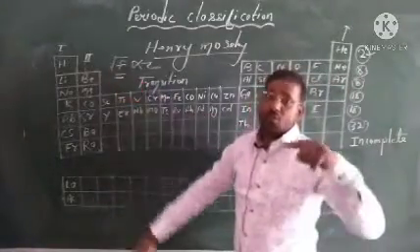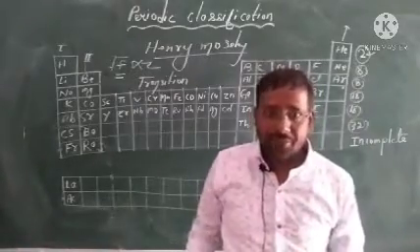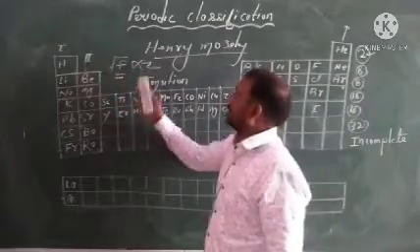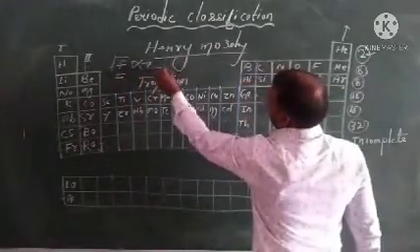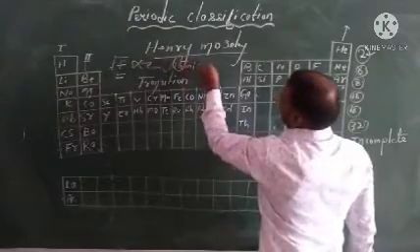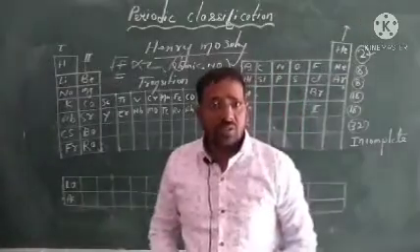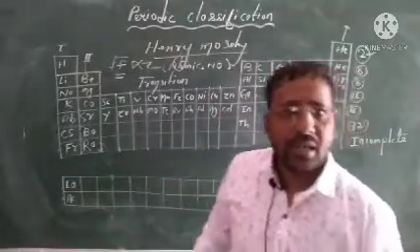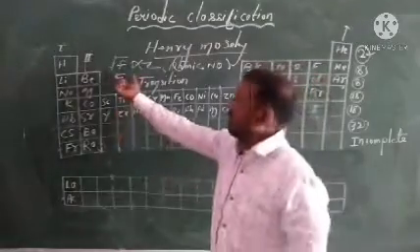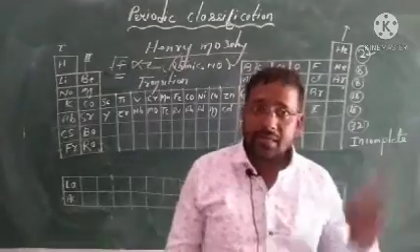Actually he was working on X-rays, and X-rays means waves. The frequency of that is proportional to Z, and Z means atomic number. So he got an idea that every element has a different frequency, and if the frequencies are different, they are characteristics of the elements.